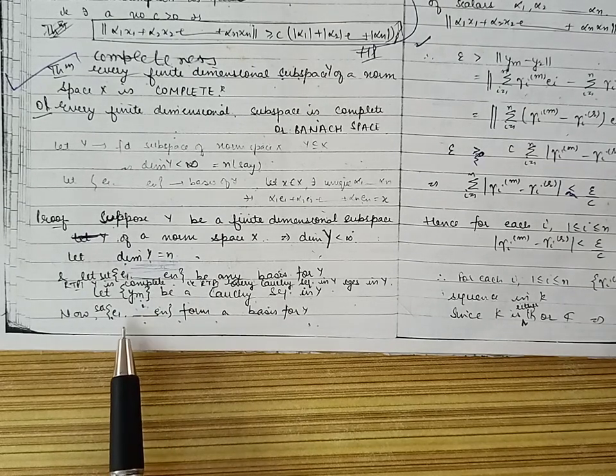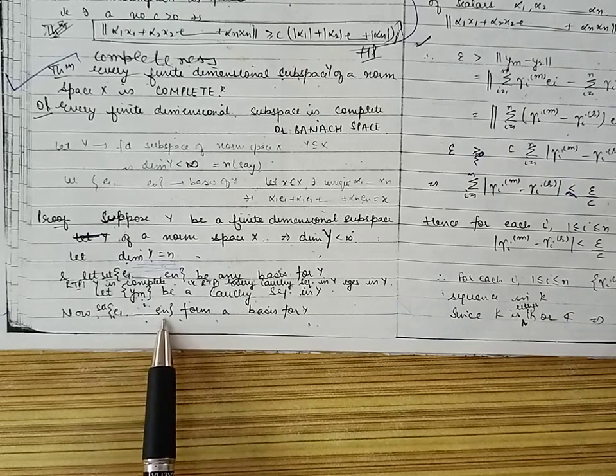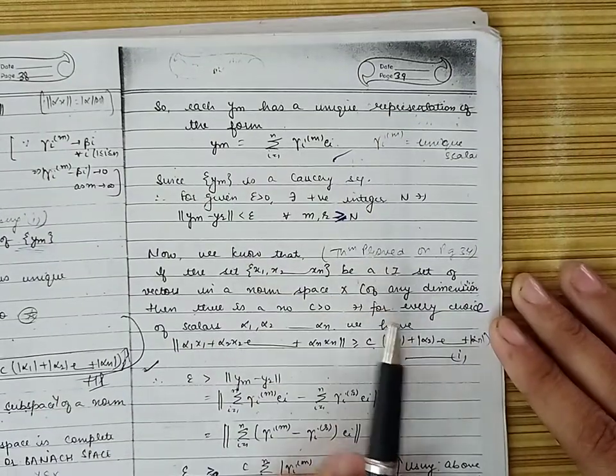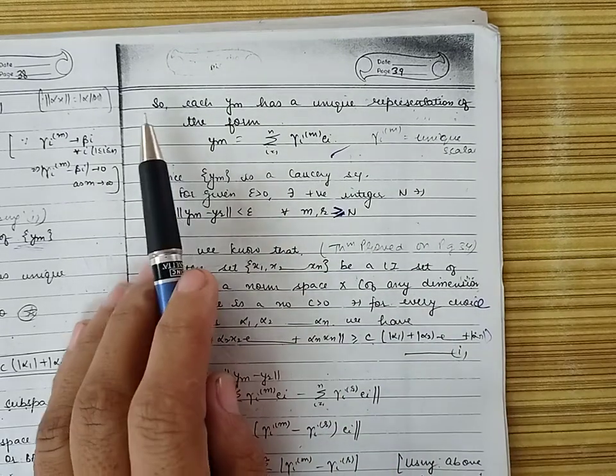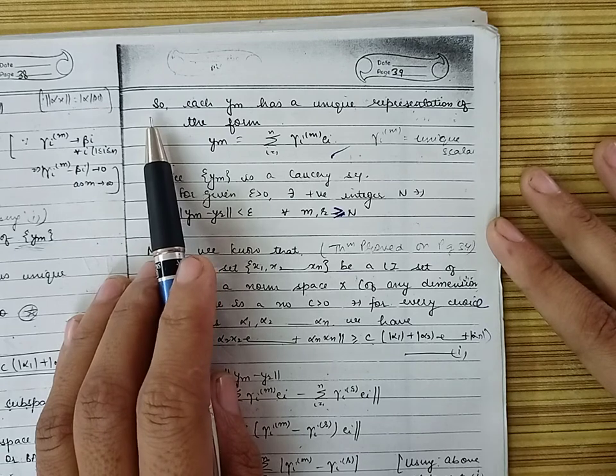Because the set consisting of the vectors e1, e2, e3 up to en forms the basis for Y, by definition of basis, every element of Y can be written as a linear combination of the vectors in the basis.